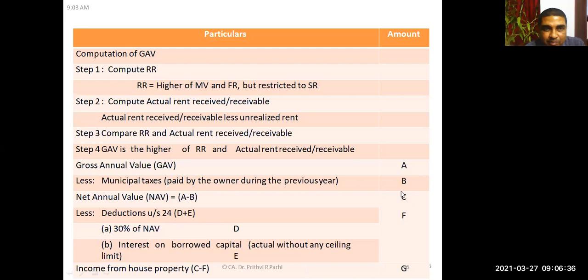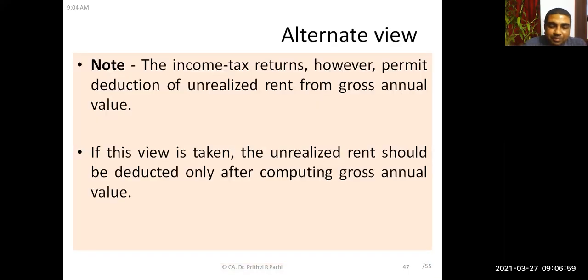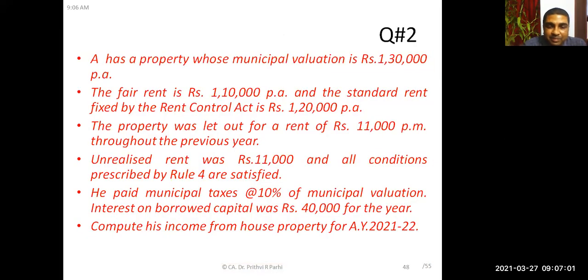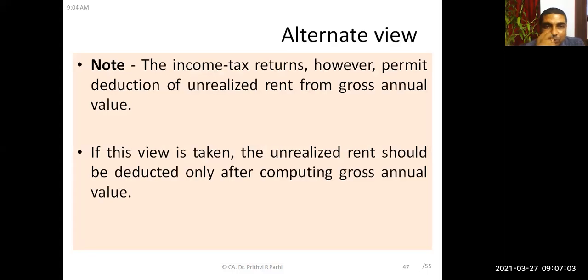Then two deductions: 30% of net annual value, then interest on borrowed capital without any ceiling. You'll be getting income from house property. Understood it? Yes, sir. Will you be able to solve a question? Yes, sir. Okay, I'll be explaining you the question.